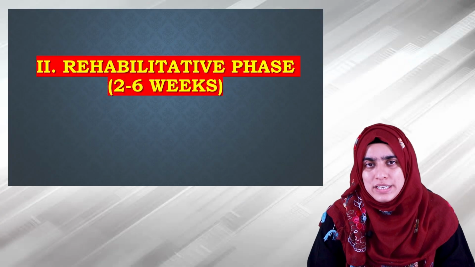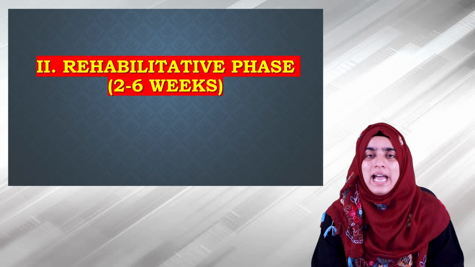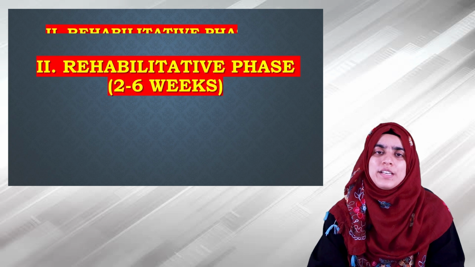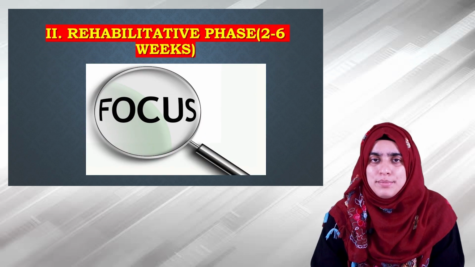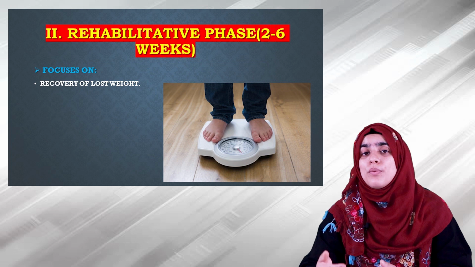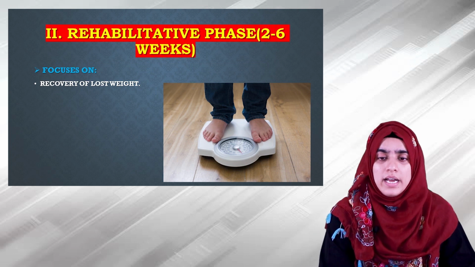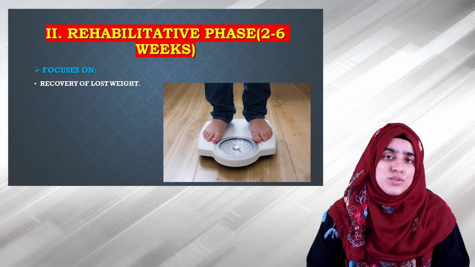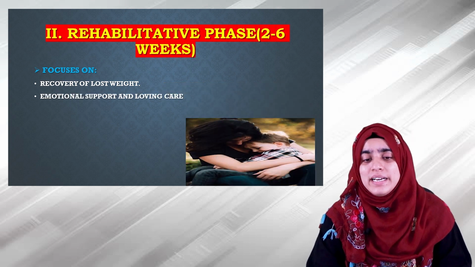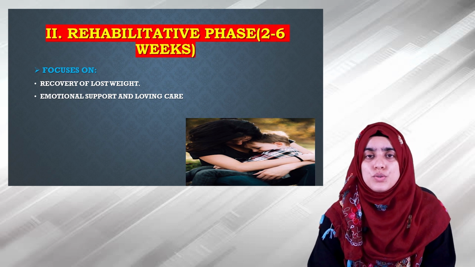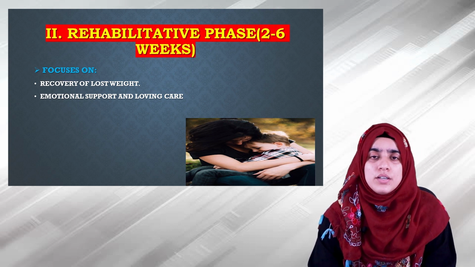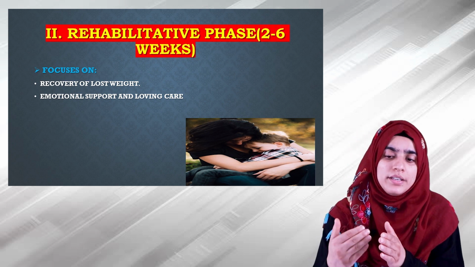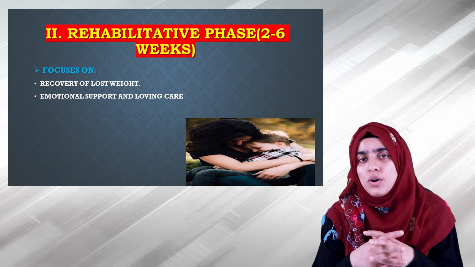Then comes the second phase of treatment, that is the rehabilitative phase, which starts from the second week till 6 weeks. In the rehabilitative phase, recovery of the weight which is lost, and a therapeutic diet are very important and are to be provided. Emotional and physical stimulation to the child, that means human contact, emotional support, as well as tender loving care, is very important for the child's growth.